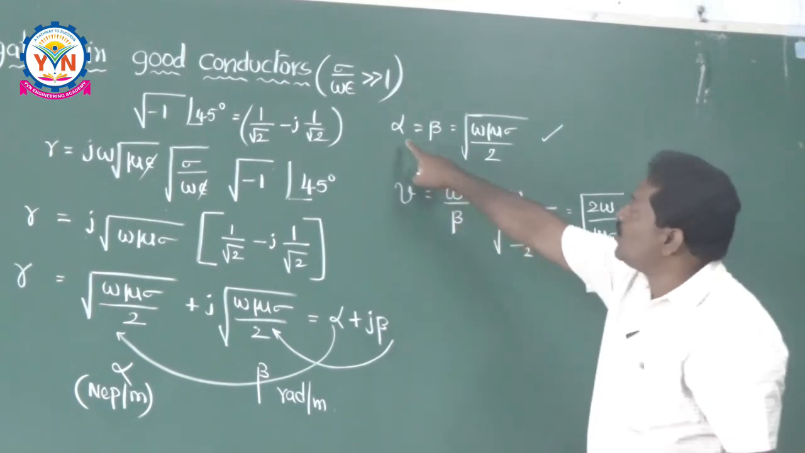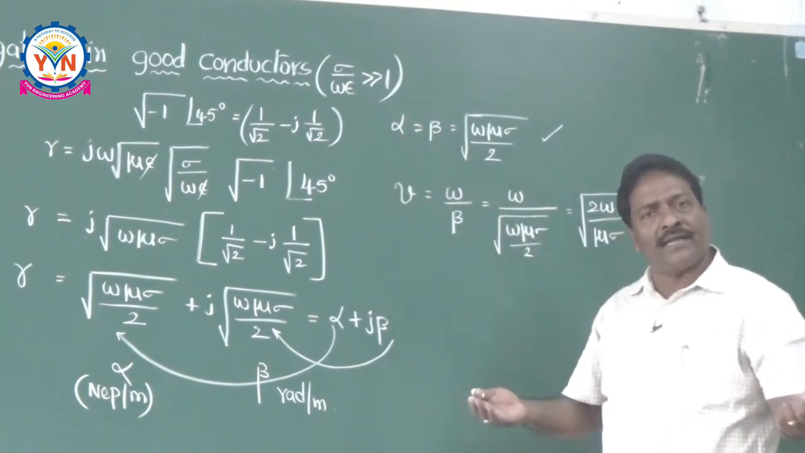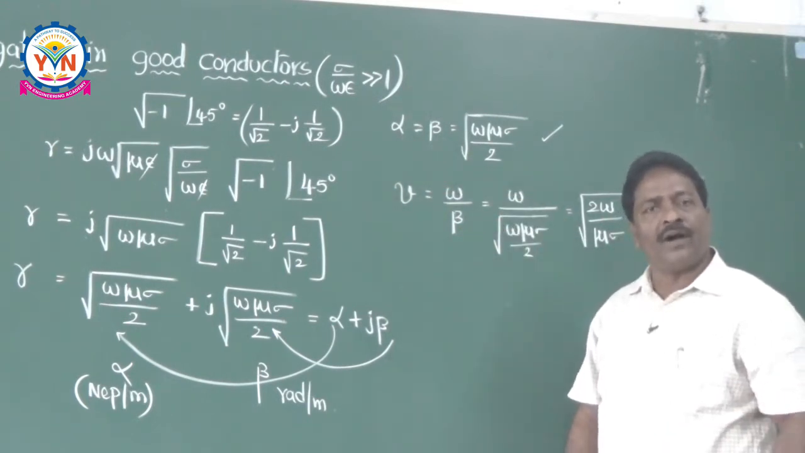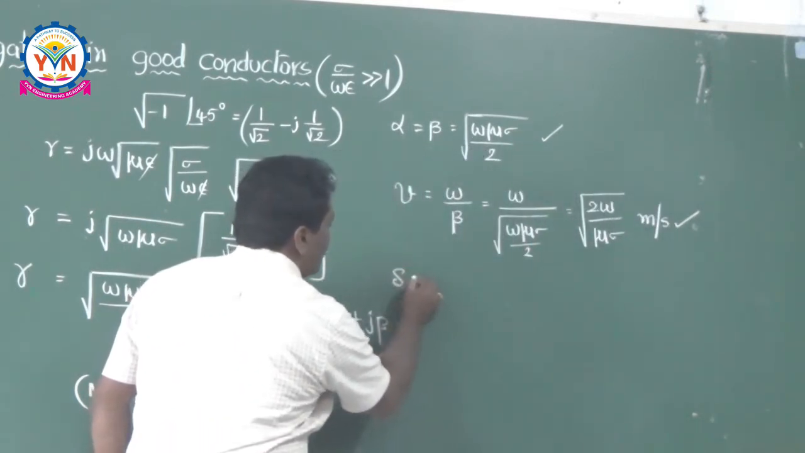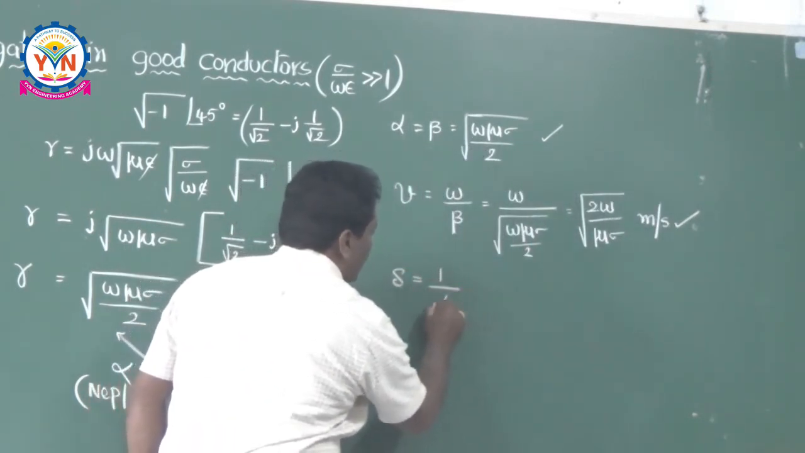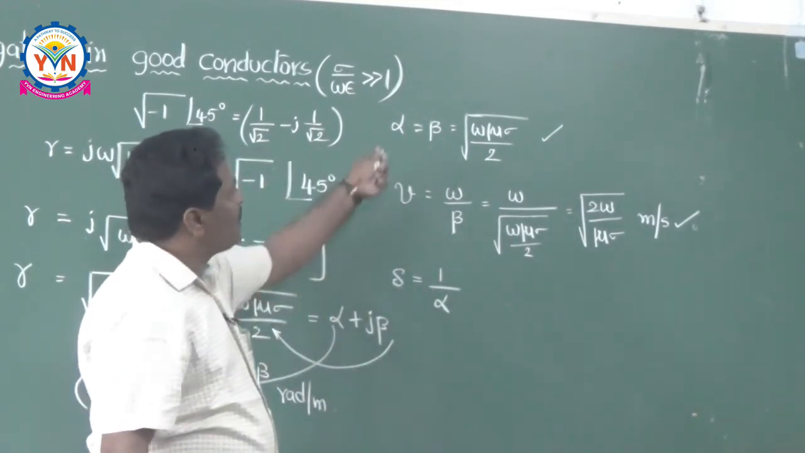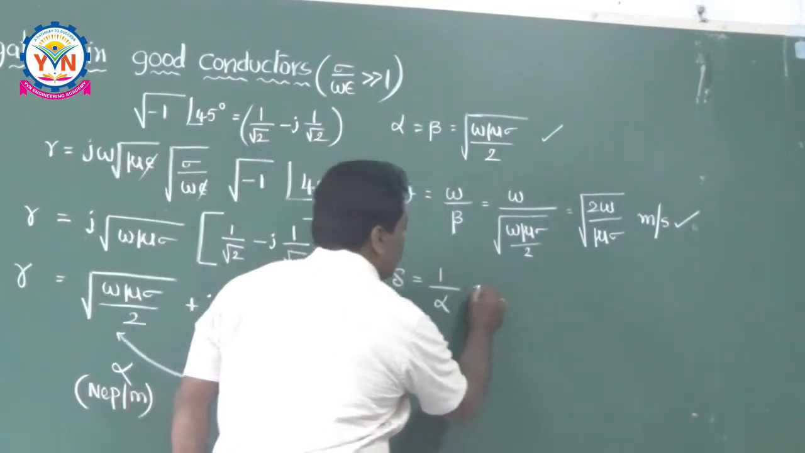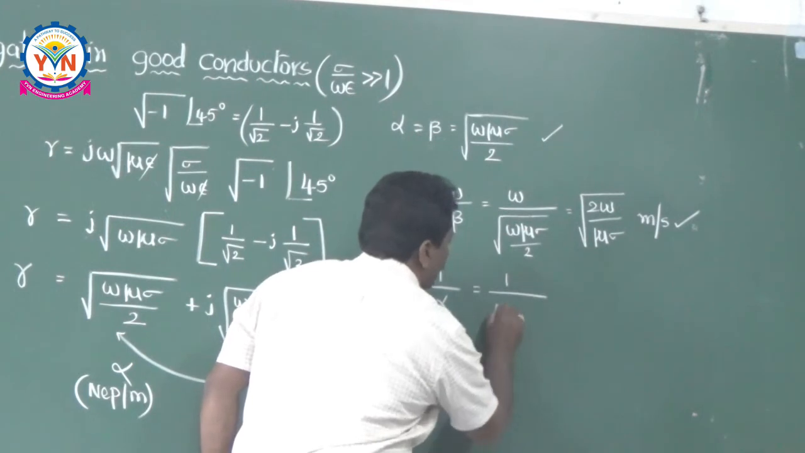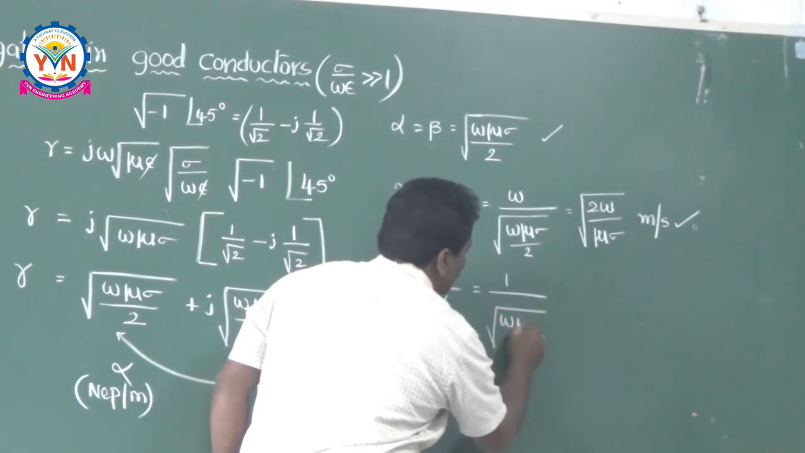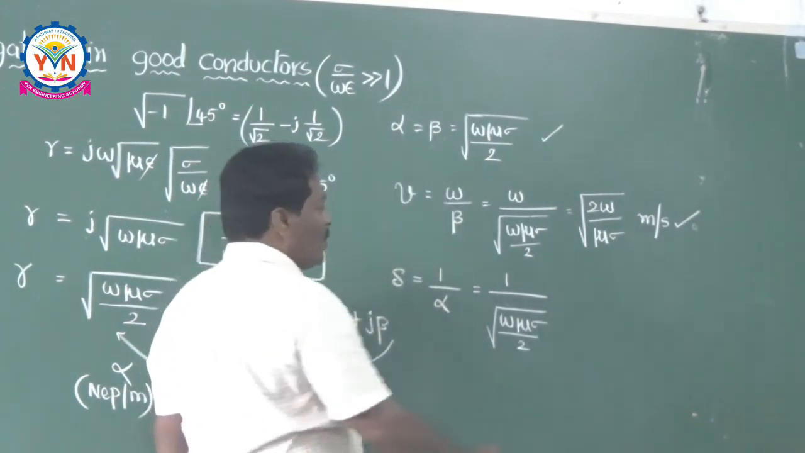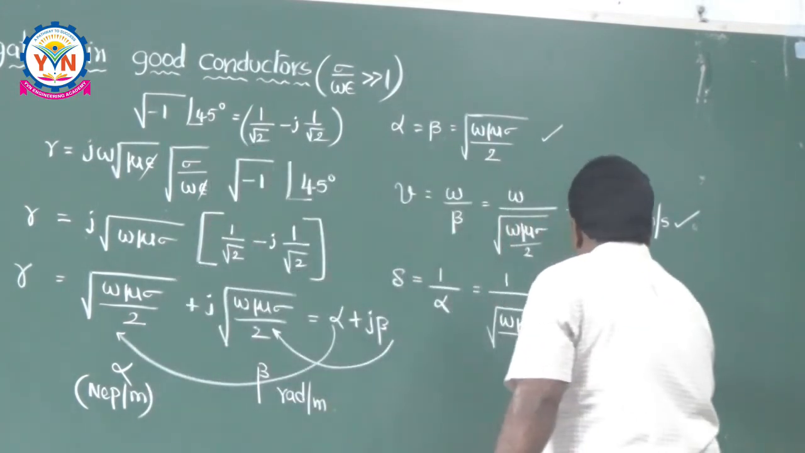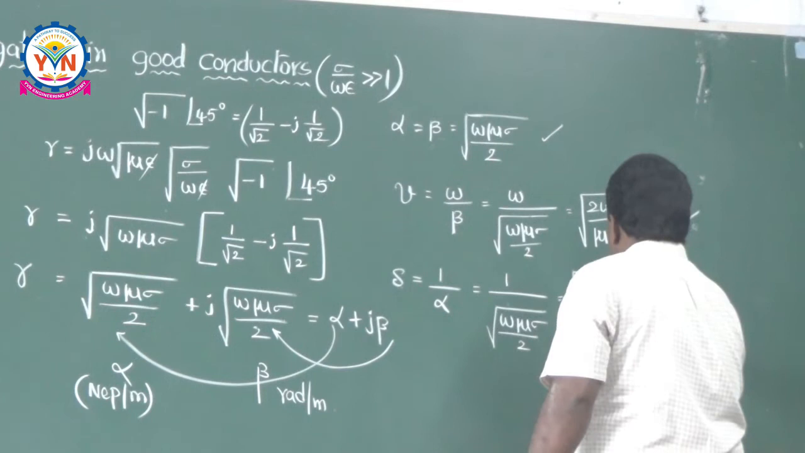Exactly, if you know alpha, happily you can calculate your skin depth also. What is your skin depth? Skin depth delta is equal to 1 by alpha. So alpha is already known to you. That is equal to 1 over root of omega mu sigma divided by 2. This is equal to root of 2 by omega mu sigma.